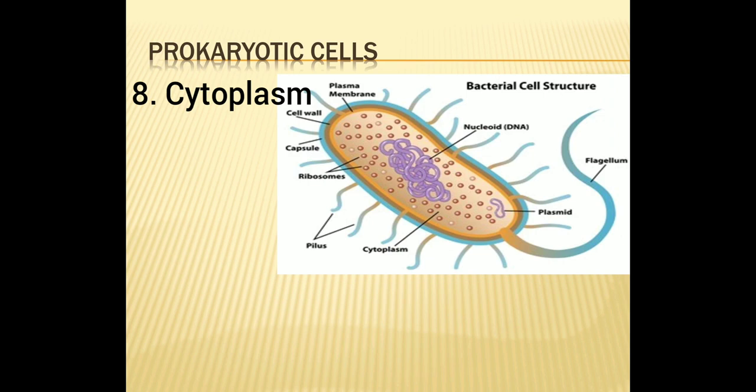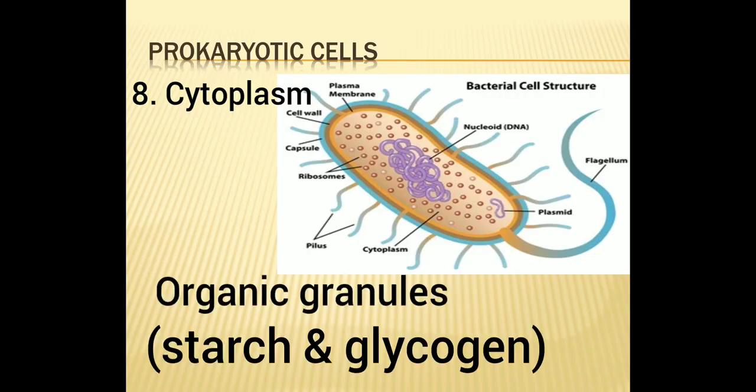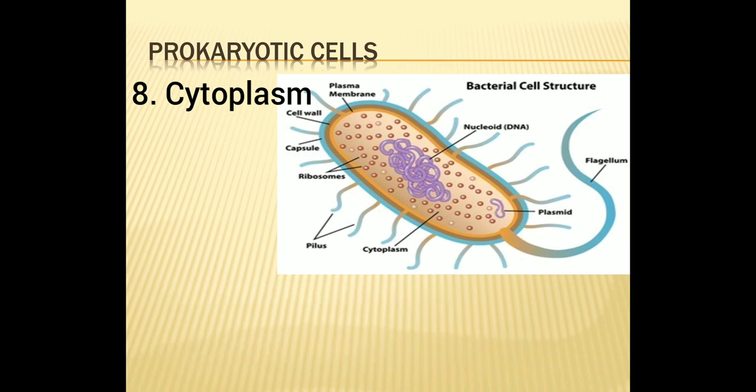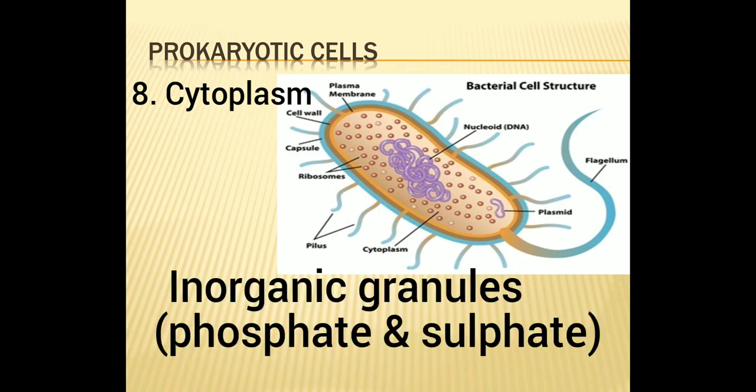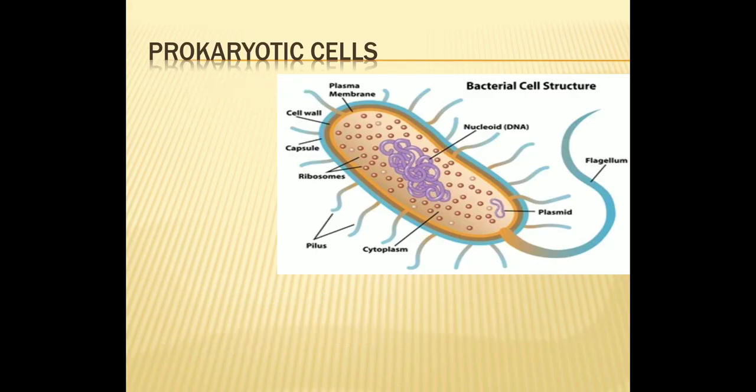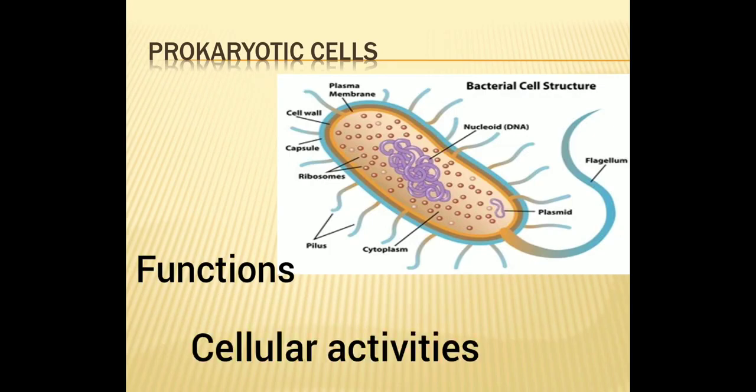The cytoplasm also contains some inclusion bodies in the form of organic and inorganic granules. Organic granules contain starch and glycogen, and inorganic granules contain phosphate and sulfate. The main function of cytoplasm is that it helps to perform cellular activities. All the cellular activities are done with the help of cytoplasm.